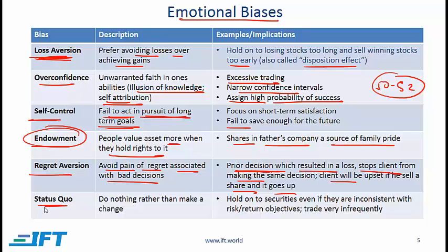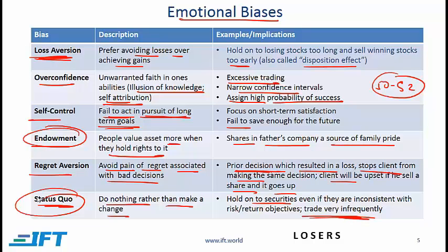And finally, status quo. So this is where a client does nothing rather than make a change. So if a client holds on to securities even though they are no longer consistent with his risk and return objectives, then he is exhibiting a status quo bias. An implication of the status quo bias is that a client will trade very infrequently. You can remember these biases through the acronym LOSERS. So loss aversion, overconfidence, self-control, endowment, regret aversion, and status quo.